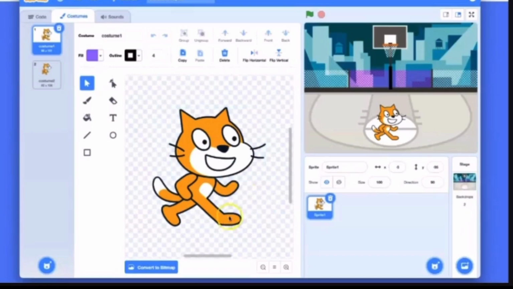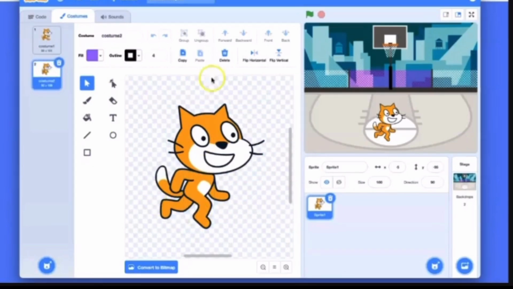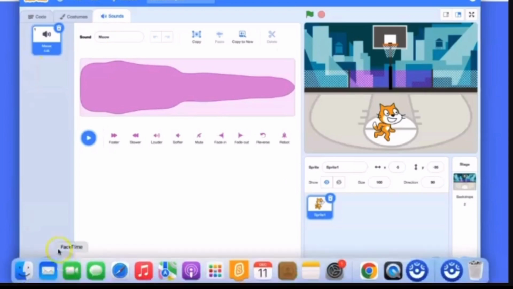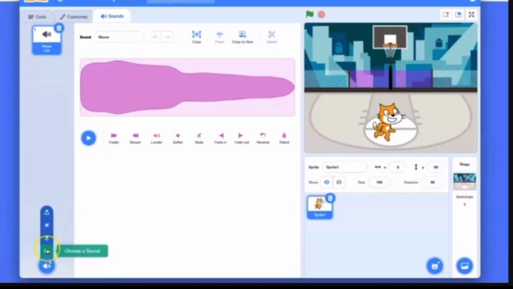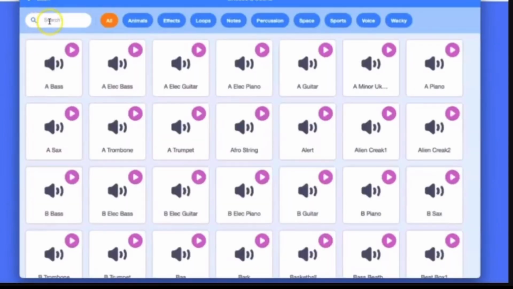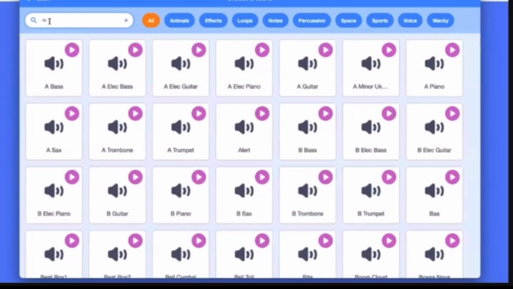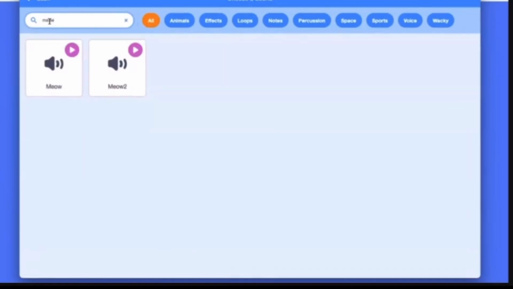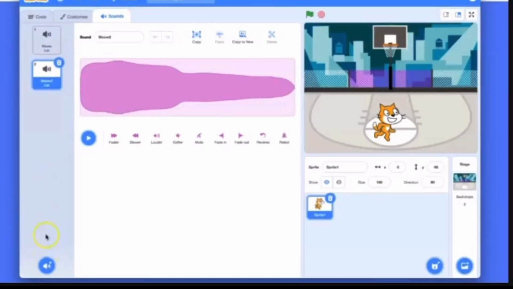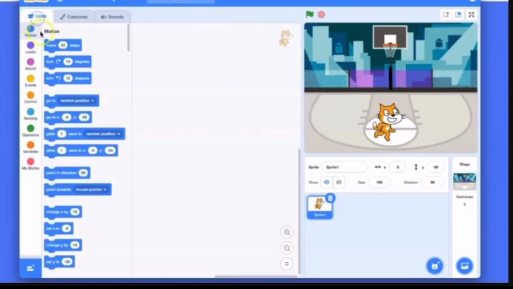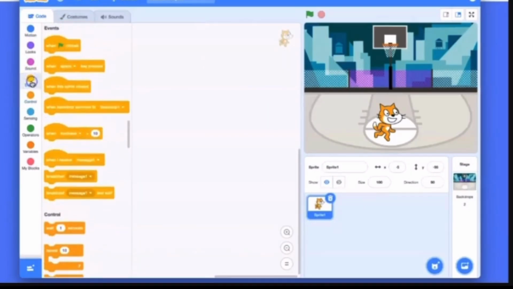These are the costumes you can choose and add or create your own sprite costumes from here, like this. You can add your text also. You can add your sounds from here or record your sound. There are many sounds inbuilt: animal sounds, forest sounds. I'm using animal sound.